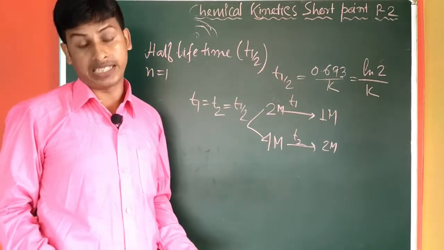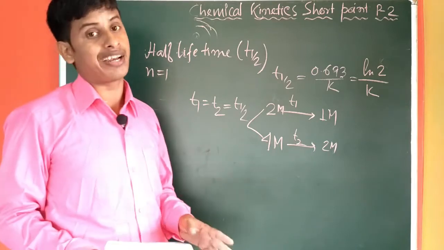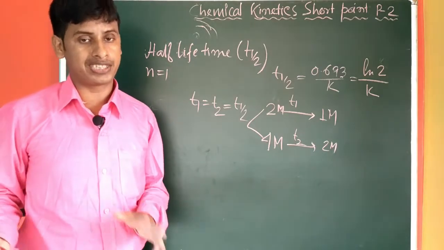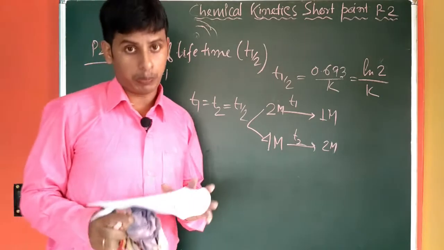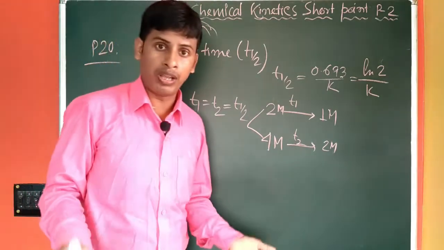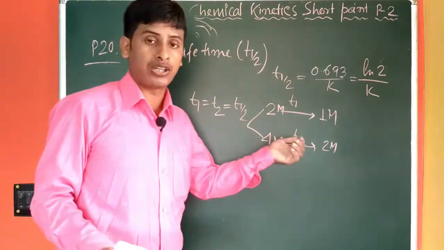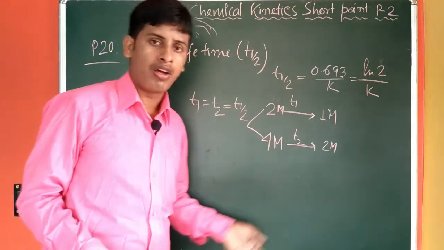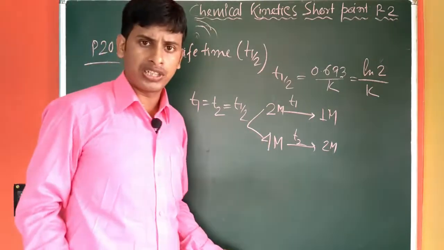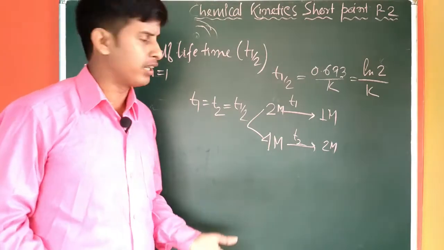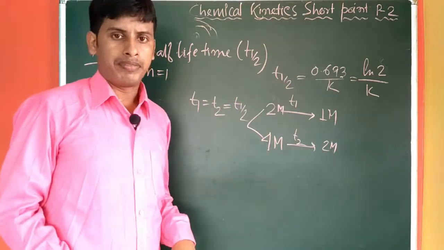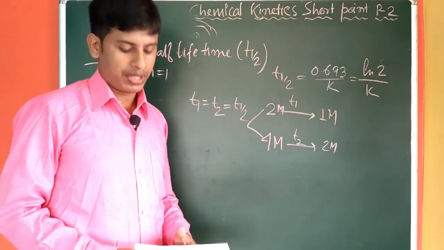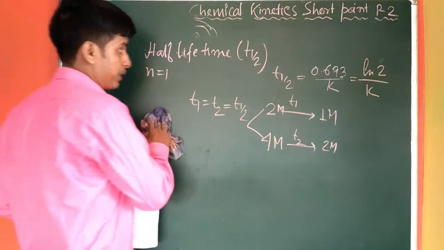If you do not change the reactant, that means you do not change the reaction pattern. For the same reaction, whether you start with an initial concentration of 2 molar or 4 molar, it does not influence T half. That means T half will be the same.